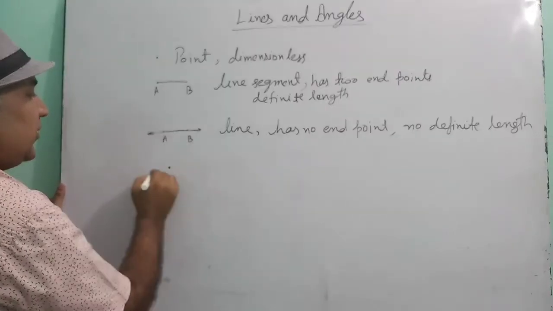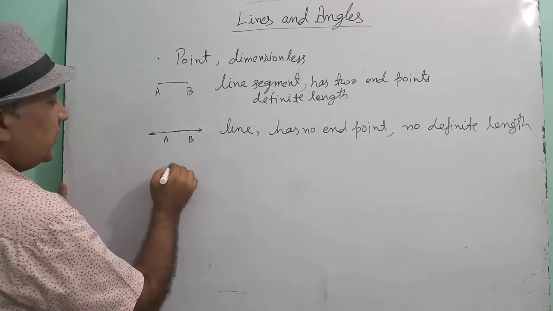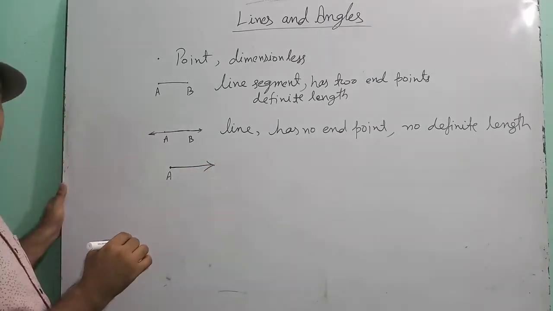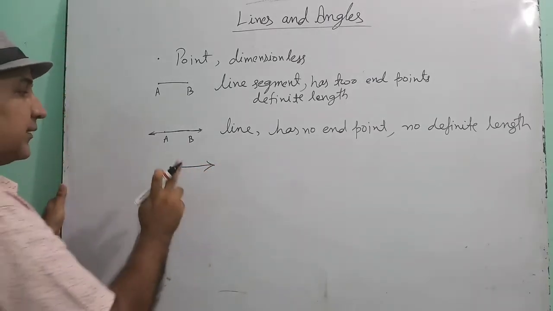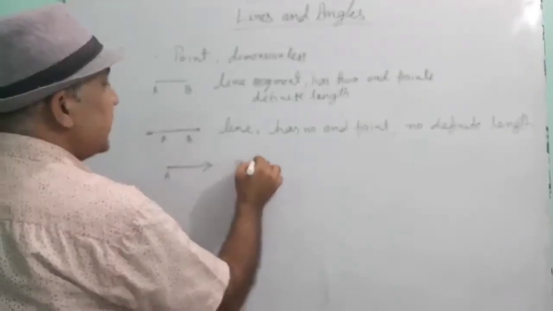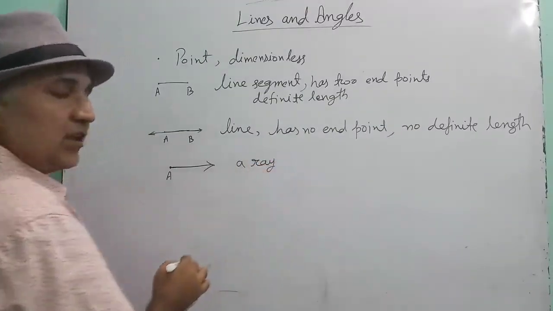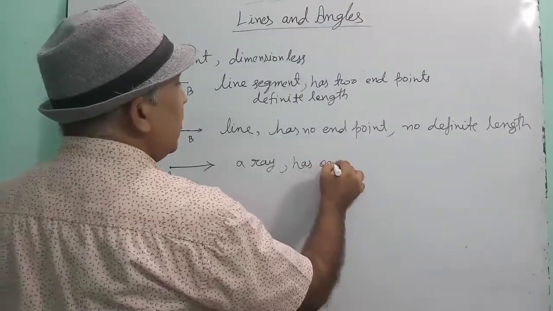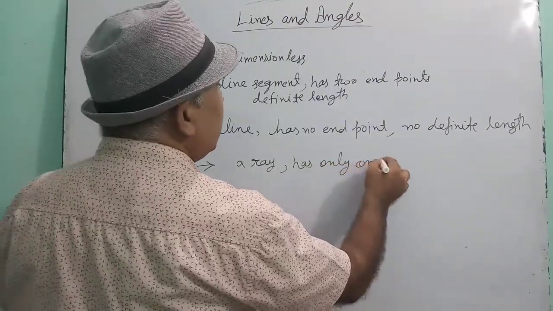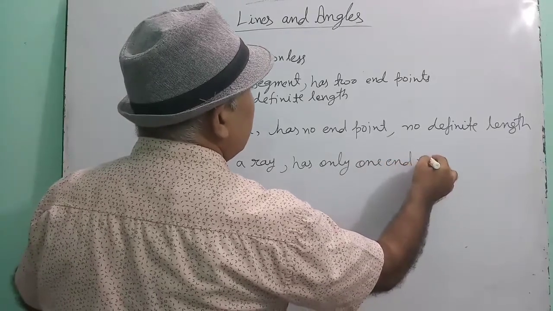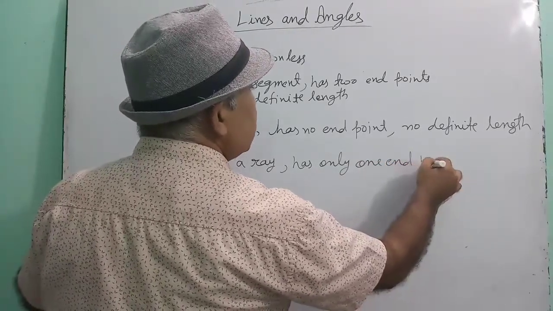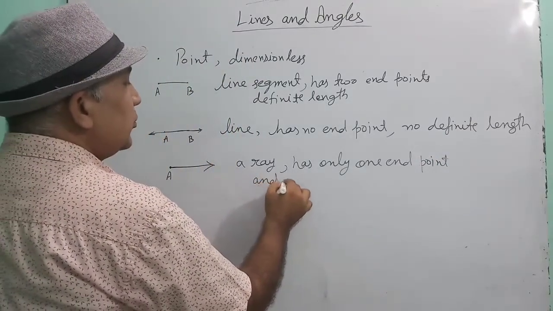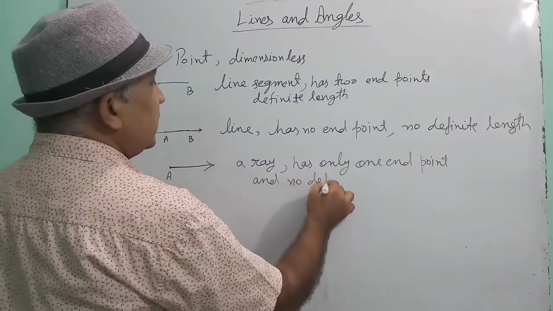Similarly, if from a point a line is free to move only in one direction, in any one direction, then that is called a ray. This is called a ray. So children, a ray has only one end point. A ray has one end point and no definite length.